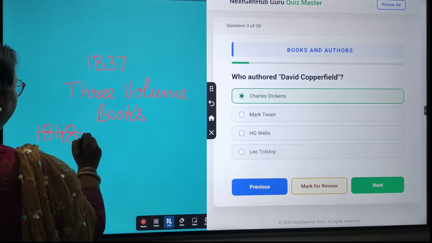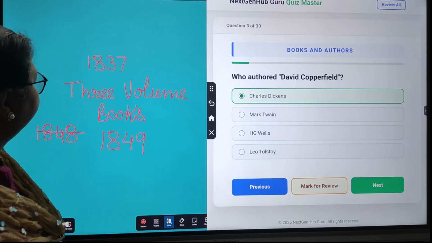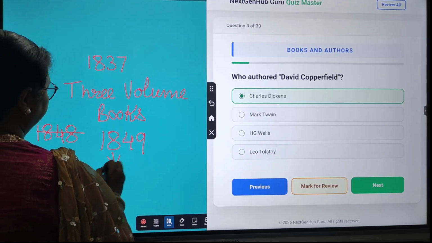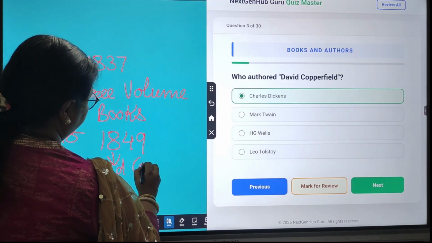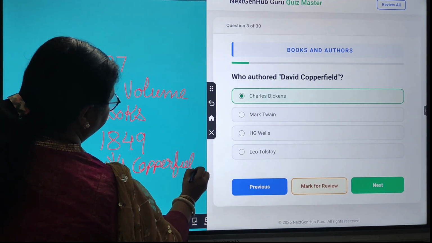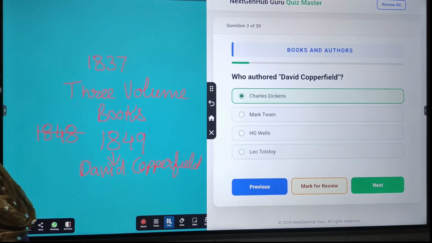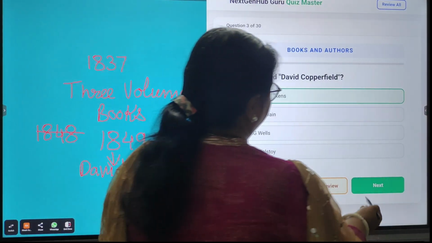Sorry, this was published in 1849. It tells about a boy and it shows his moral growth from youth to adulthood.